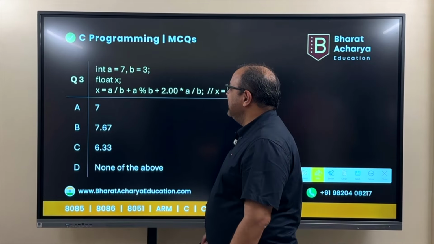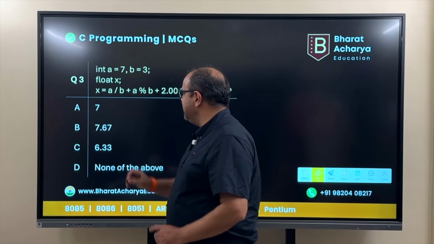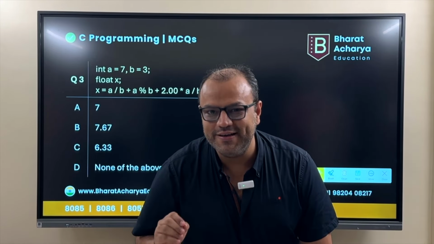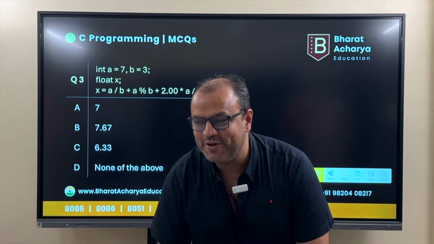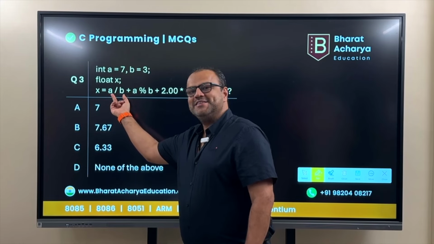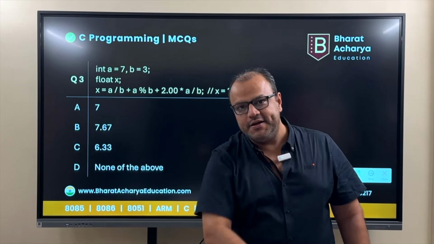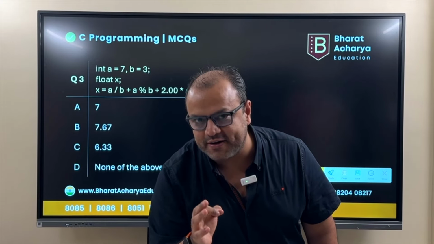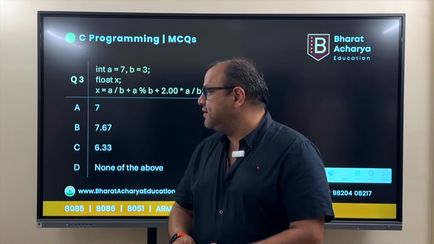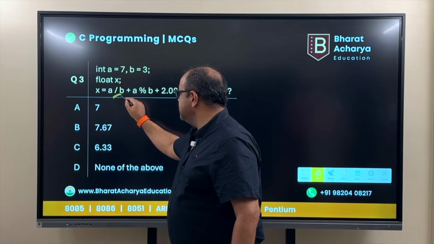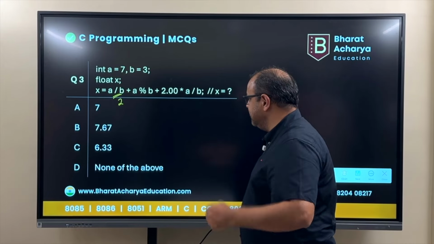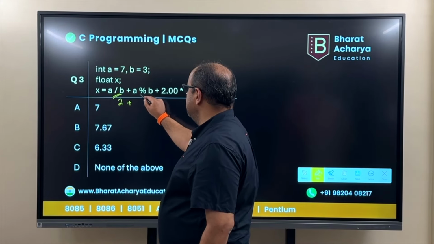Let's see. Come on. So, x is equal to a divided by b. Now, 7 divided by 3 is 2.33. But it won't take it as 2.33 because x is a float, but this operation is an integer operation because both operands are integers. You understand the working of data types? If one of them were a float, this would be a floating point operation, but both of them are integers, so this will be treated as an integer operation. That means this part will just give you 2. Are you clear? 3 into 2 is 6. That is the quotient part. Did you understand this?